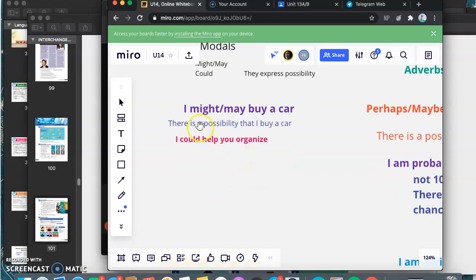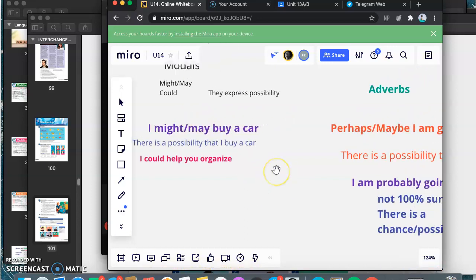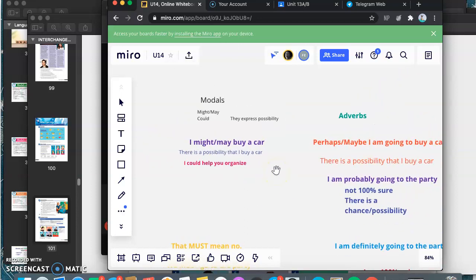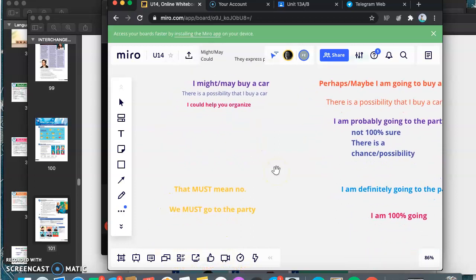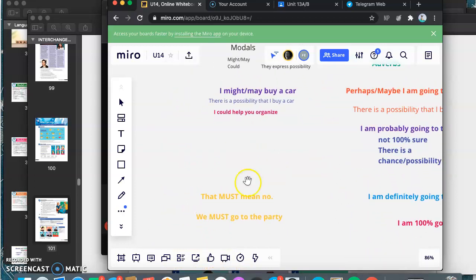Then we have this other sentence with could, which is the other modal that we have in here. If I say I could help you organize, again, I am just indicating that there is a possibility that I help you organize. It's not that I am 100% sure of this. Then we have the modal must.